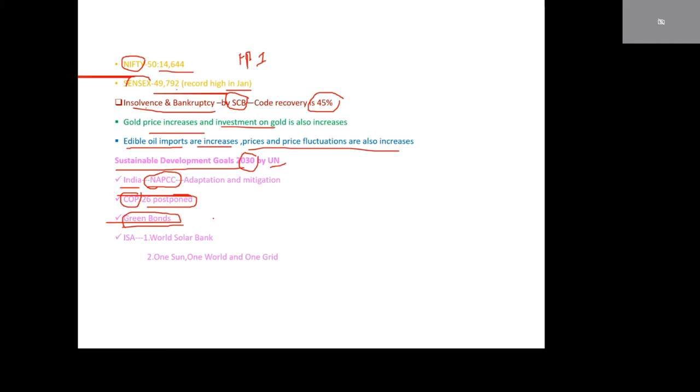Environment pollution is there because we are using carbon compounds. Carbon compounds lead to greenhouse gas emissions and environment pollution occurs. Those carbon compounds release carbon monoxide, carbon dioxide or sulfur dioxide gases.